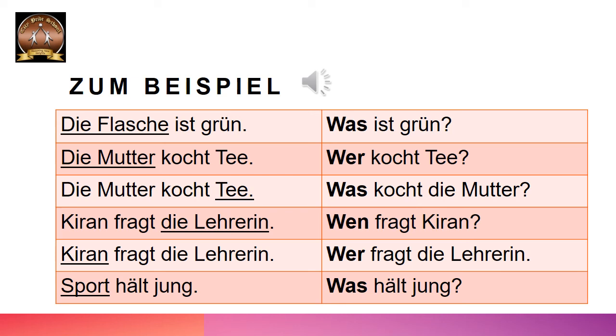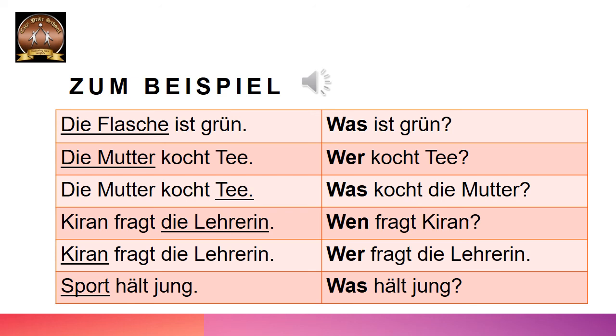Kiran fragt die Lehrerin. Again we have the same sentence, but the underlined part is different. Now the underlined part is Kiran, and we found out that Kiran is the subject of the sentence and not the object. So we are going to say wer, because Kiran is a person and the subject of the sentence in nominative. So the question that we ask is wer. Wer fragt die Lehrerin? Who is asking the teacher? Question mark.